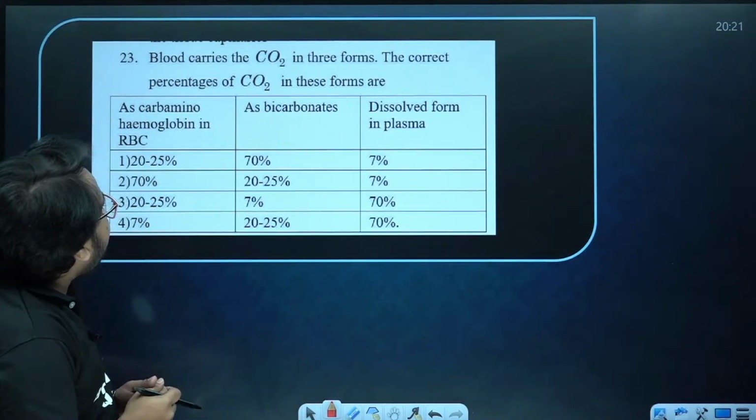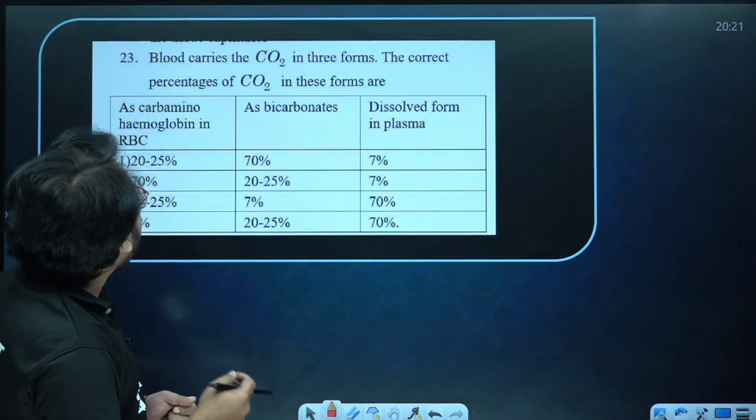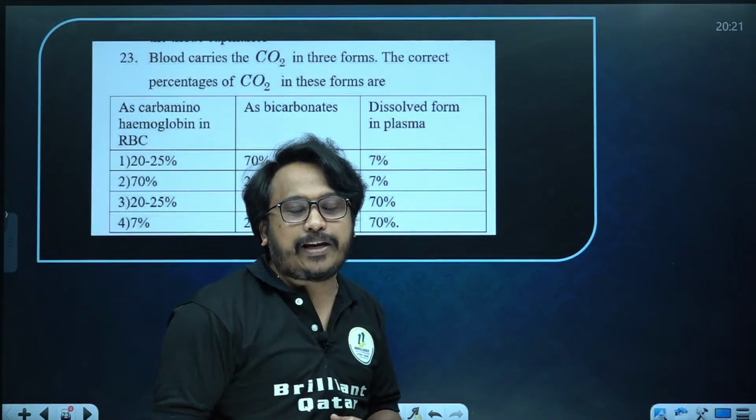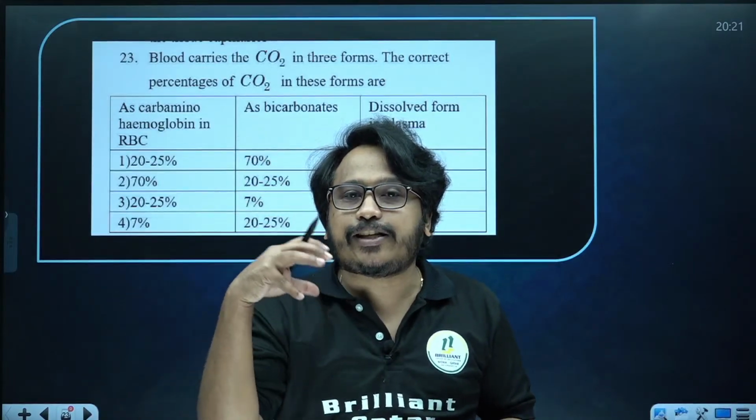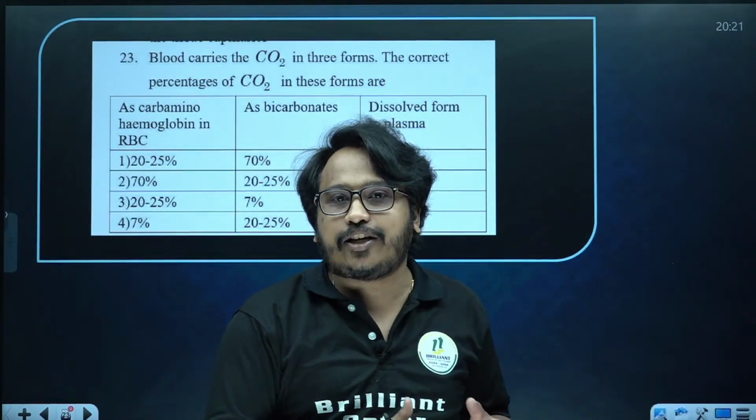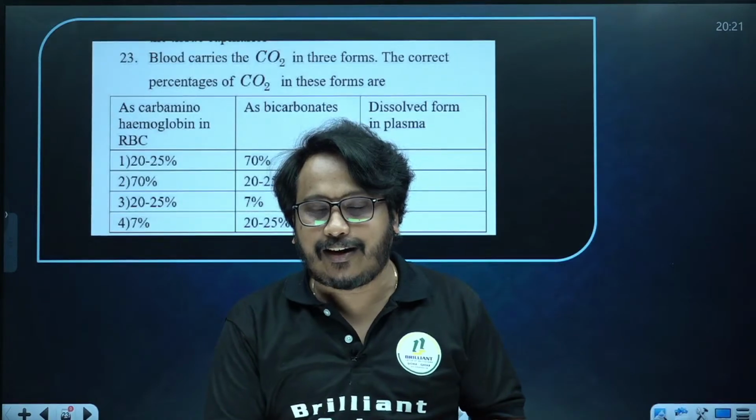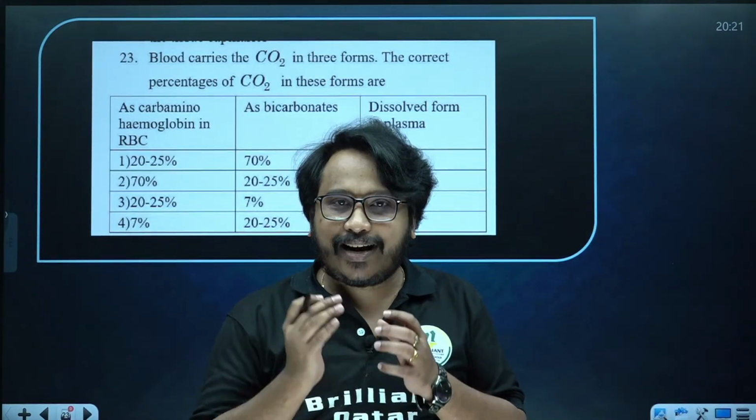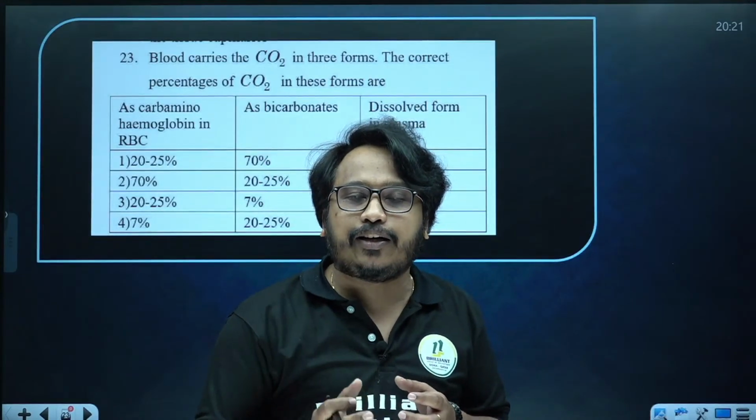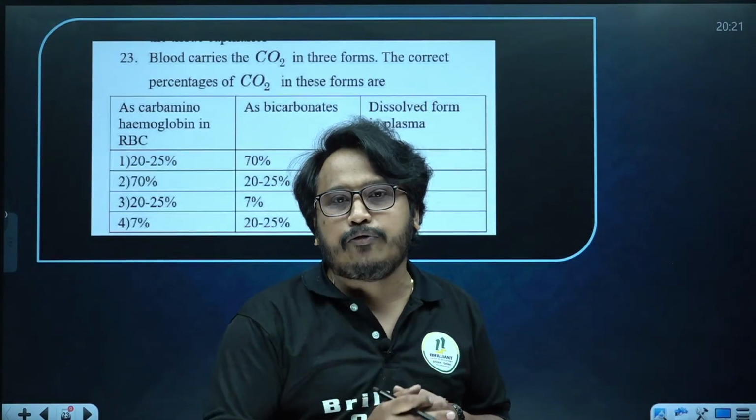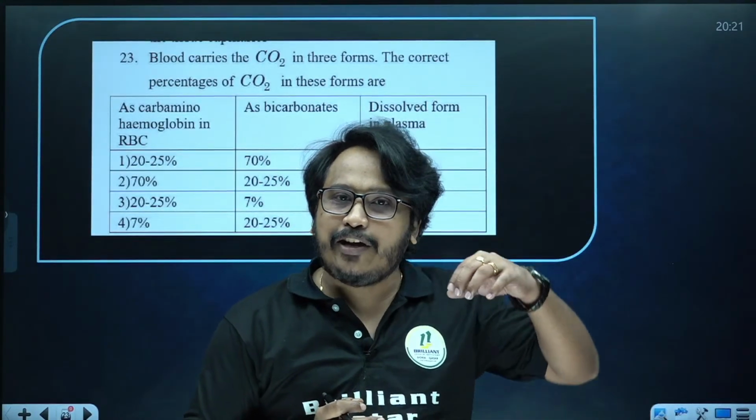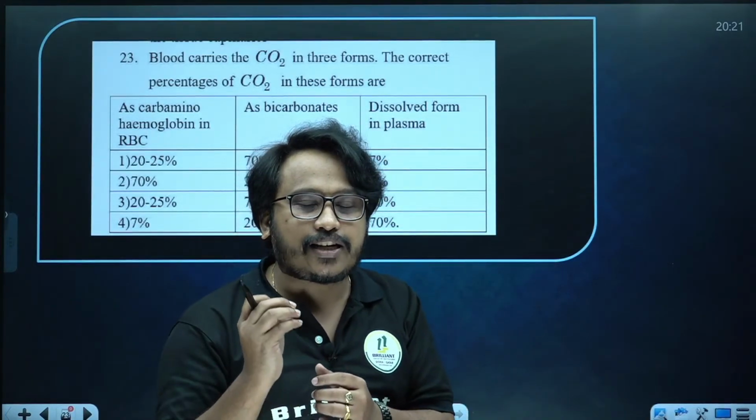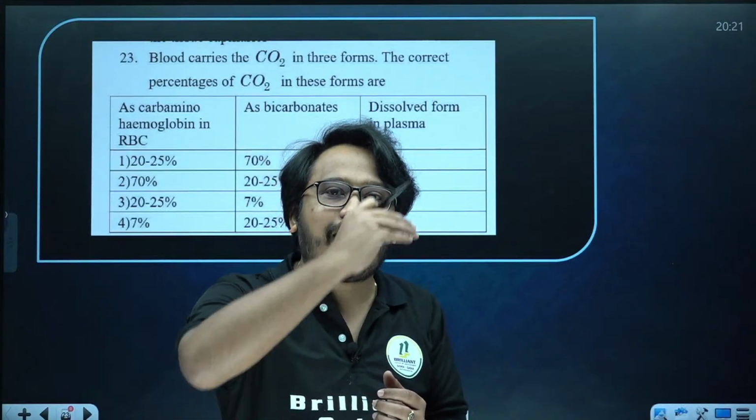Now next one, blood carries carbon dioxide in 3 forms. The correct percentage of carbon dioxide in these forms are, try to understand, after aerobic respiration in the cell, a lot of CO2 is accumulating in the cell that can be toxic to the cell and it has to be removed out of the cell. So especially this CO2 will be diffusing from the cell to the capillary. And in the capillary, they can be transported in 3 forms. From the capillary, they will move to the veins and they will be joining the vena cava and coming to the right side of the heart. So in which form is the CO2 transported from the cells to the heart and heart to the lungs.